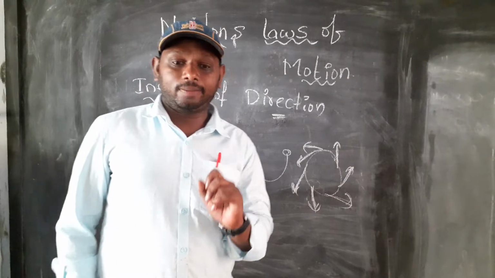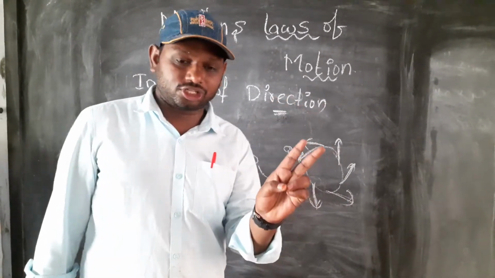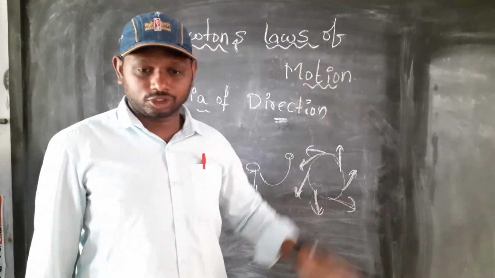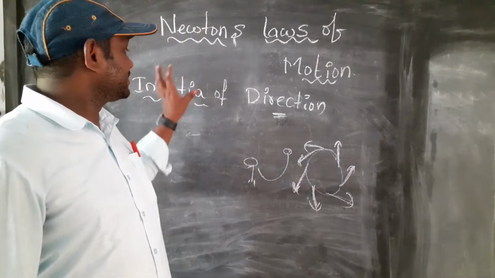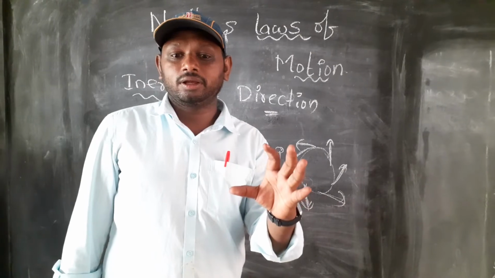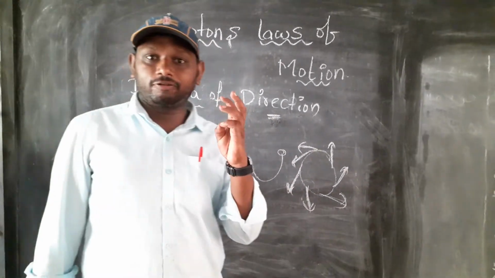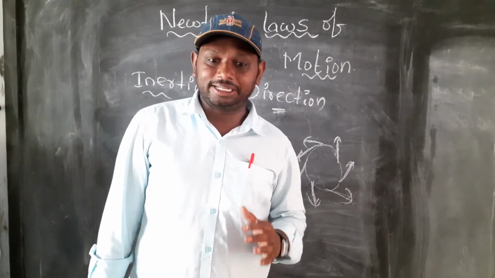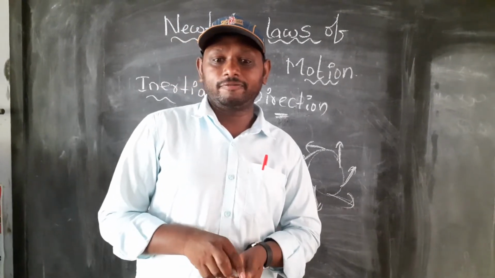Now three topics are covered. Inertia of rest is completed, inertia of motion is completed, inertia of direction is completed. In Newton's laws of motion, we have three laws. The first law is already completed. Newton's first law always talks about inertia. Inertia mainly has three types: inertia of rest, inertia of motion, inertia of direction. These three are completed. Now I am explaining Newton's second law of motion.